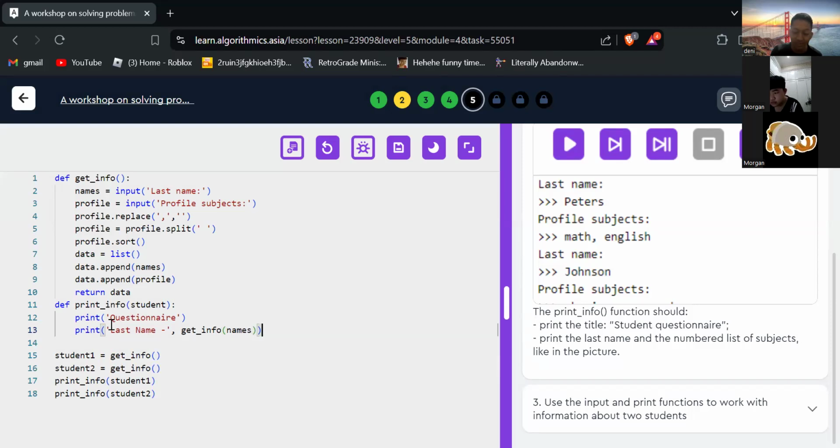We have students parameter. Okay. It's from here. From we call the get info function. So we have data with names and profile. Sorry.